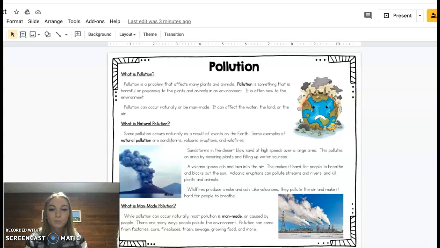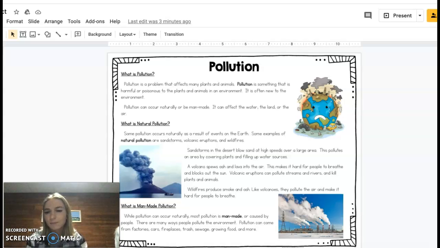A volcano spews ash and lava into the air. This makes it hard for people to breathe and blocks out the sun. Volcanic eruptions can pollute streams and rivers and kill plants and animals. Wildfires produce smoke and ash, like volcanoes. They pollute the air and make it hard for people to breathe.